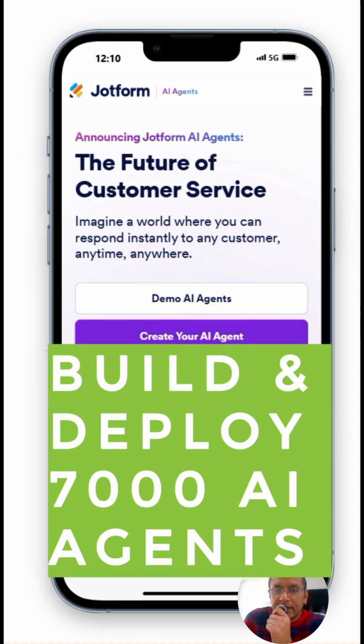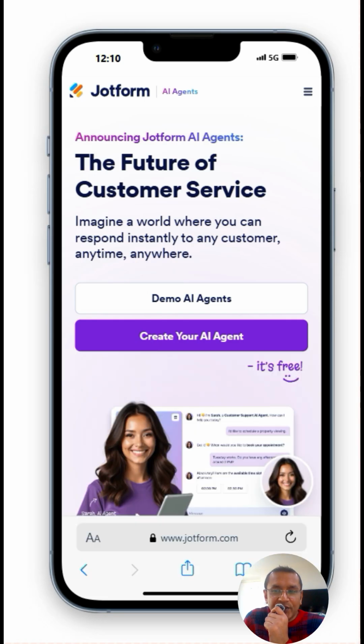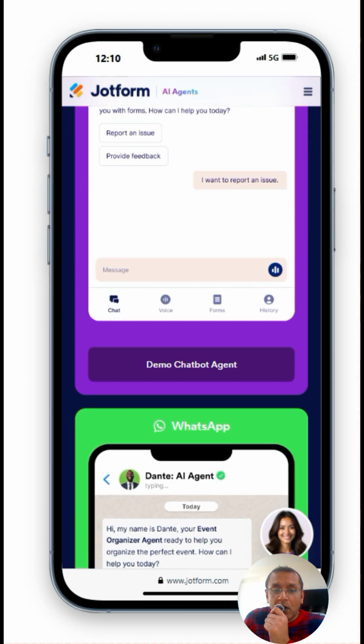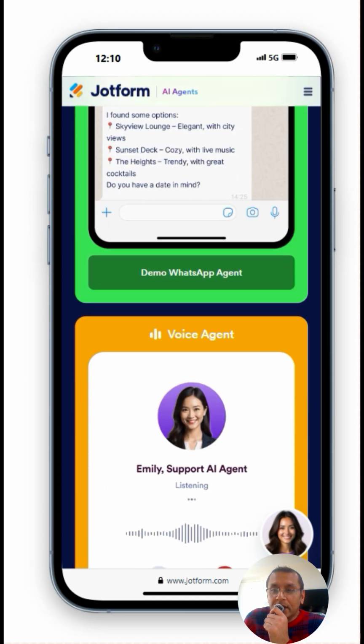So you may have heard and seen lots of content about AI agents and not really be sure where to start and how to leverage it. This JotForm could be one way to approach it. You can essentially hire a customer service agent for free, select the type of service you want, so phone, chatbot, WhatsApp agent, voice agent. Put your information about your project in the train section, which I'll show you in a few moments, and prepare them for certain questions and give them access to certain tools. Like, for example, you could connect them to Slack. And you can even call your AI agent.